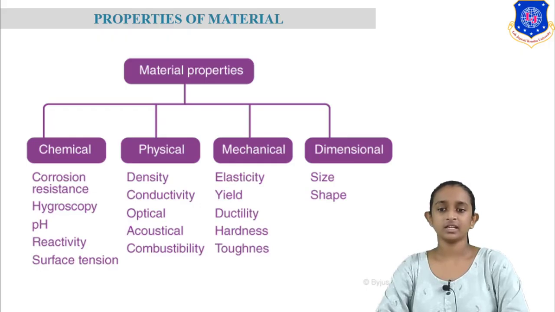In physical properties there are density, conductivity, heat capacity, etc. In mechanical properties there are many properties like brittleness, hardness, toughness, creep, percentage elongation, etc. And in dimensional properties there are only two properties, size and shape of the material.